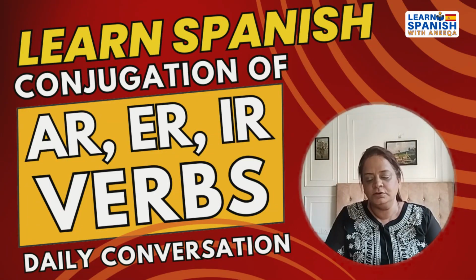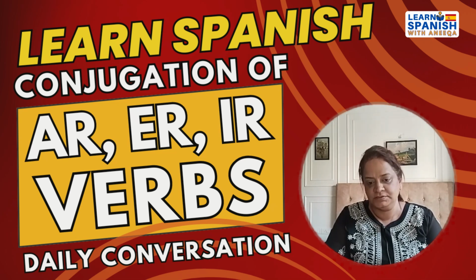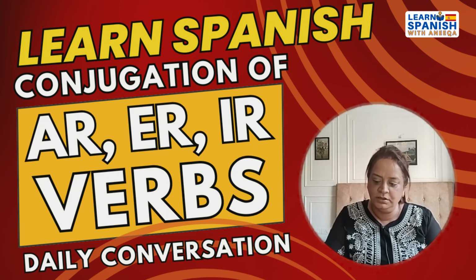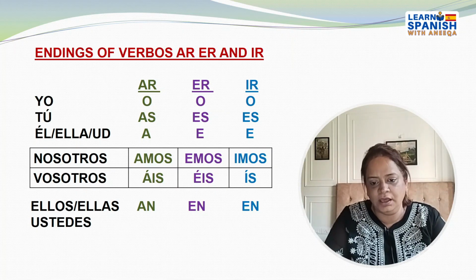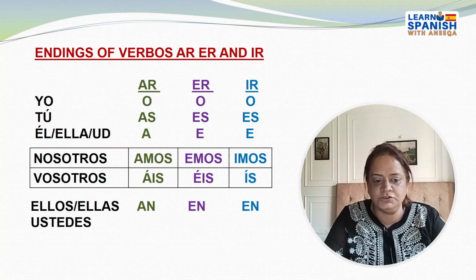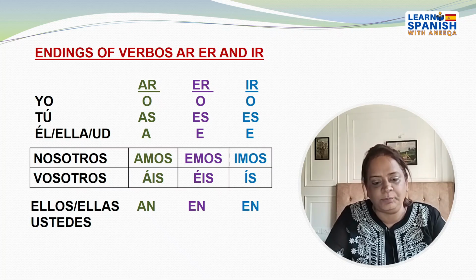In the previous video, students, I had explained the conjugation of the AR verbs. Now today we will also see how we can conjugate the ER verbs and IR verbs. So let's start. Now let us see the endings of the verbs AR, ER and IR. I have written on the screen the conjugations of all the AR, ER and IR verbs for you to understand how to conjugate them as per the subject pronouns.